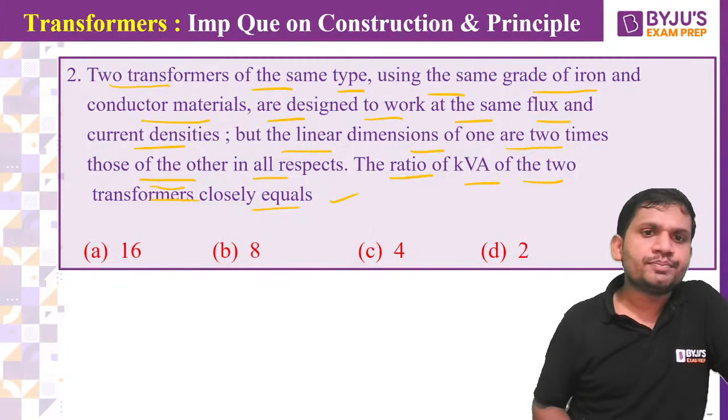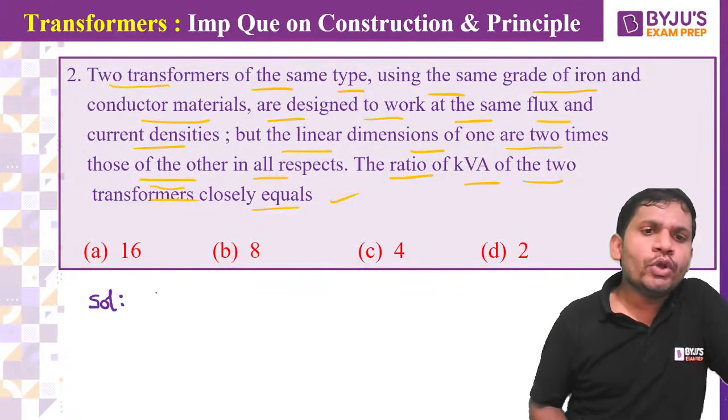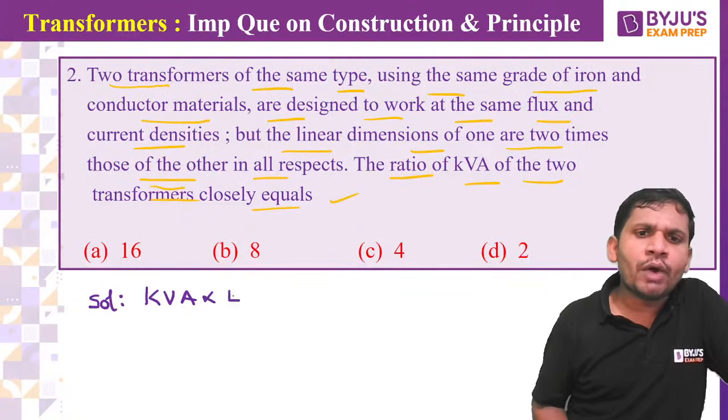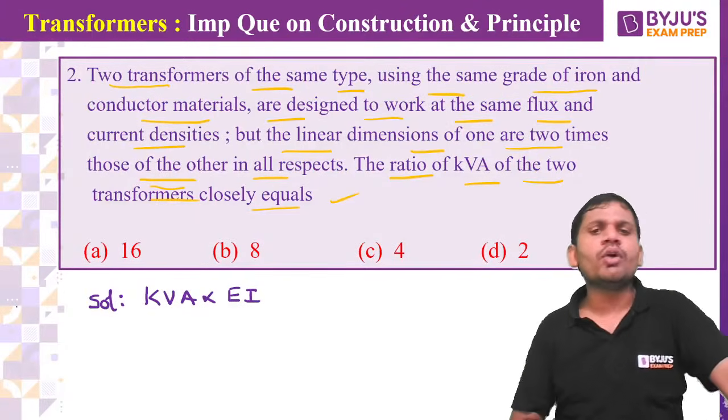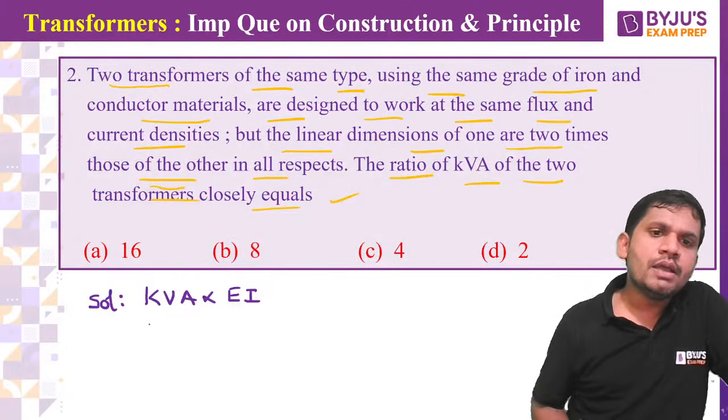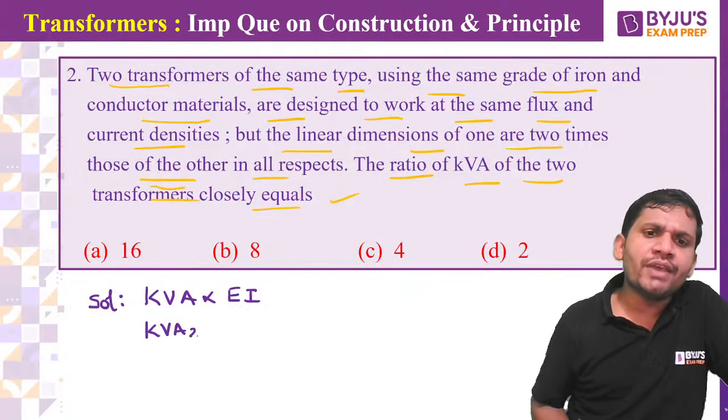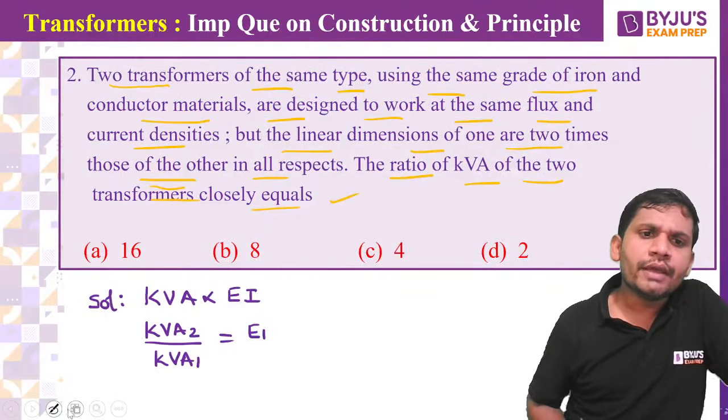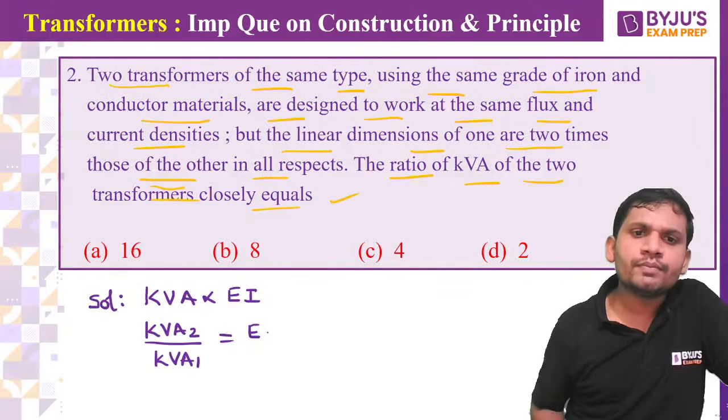Yes, students, how to answer this question? It is very simple. Please concentrate. Here is the solution for this problem. We know, students, kVA is proportional to E into I. The kVA rating of a transformer equals the product of voltage and current. Then kVA2 by kVA1 equals E2 by E1 into I2 by I1.